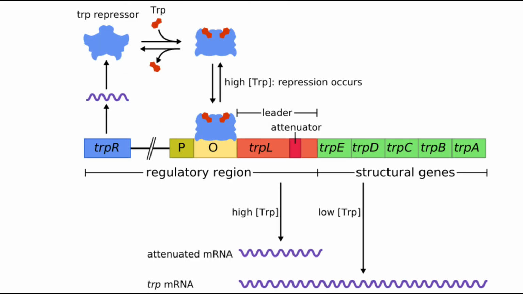Then attenuation is the second mechanism of negative feedback in the tryptophan operon.